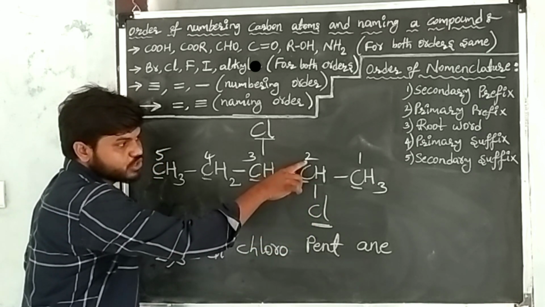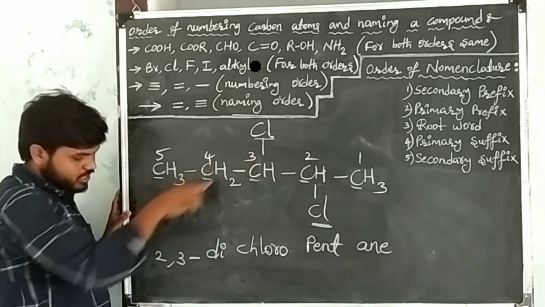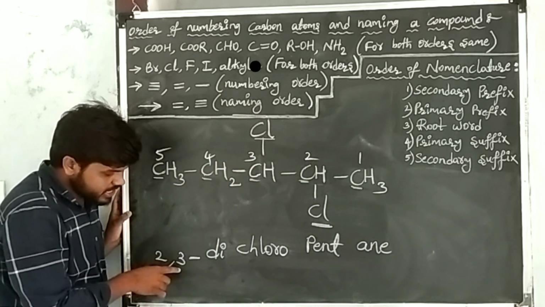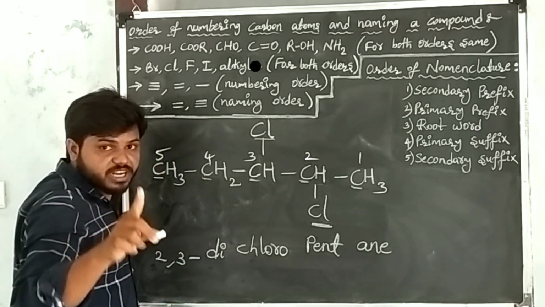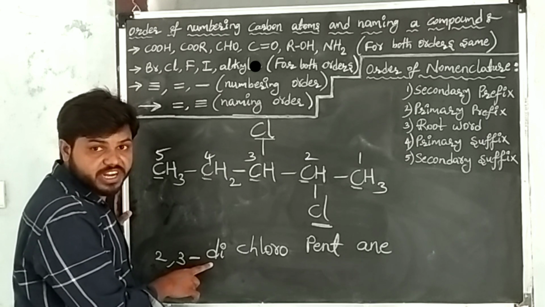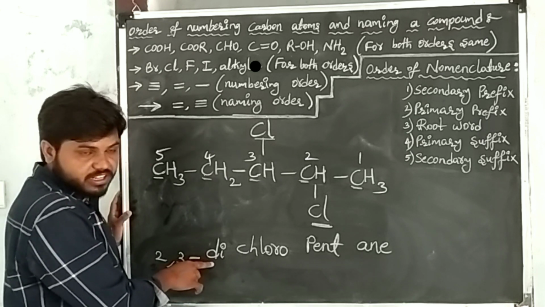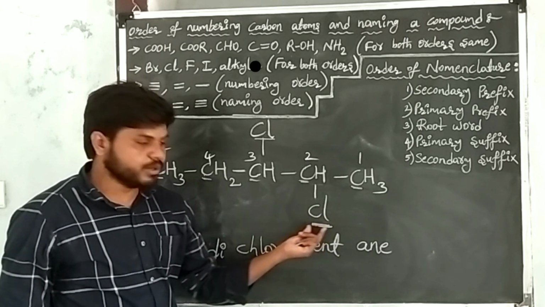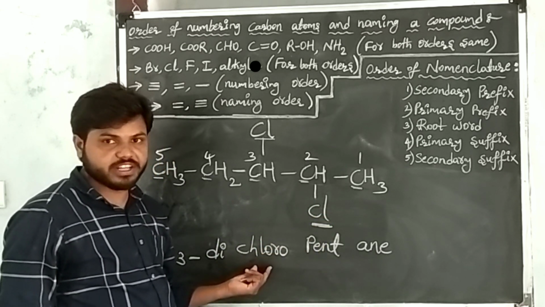See, the positions of each chlorine are second and third. I retain second and third. After writing positions, how many times is chlorine repeating? Two times. The numerical prefix of two times is what? Di. I retain that. After writing the numerical prefix, go to the prefix of chlorine. The prefix of chlorine is what? Chloro. I retain that.